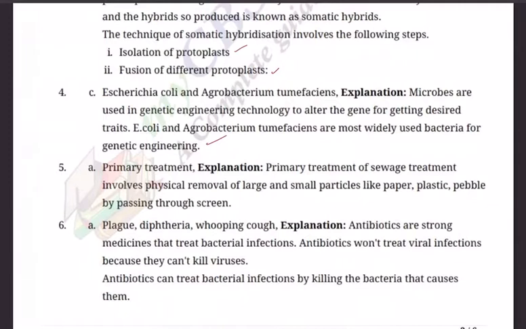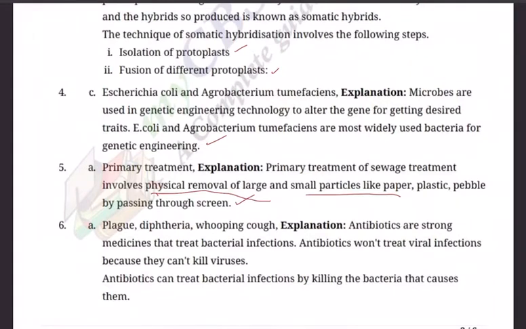Question number 5A, primary treatment. Just now the other time I told you primary treatment of sewage treatment involves physical removal. That's why we said primary. Large and small particles like paper, plastic, pebbles are removed by using screens.